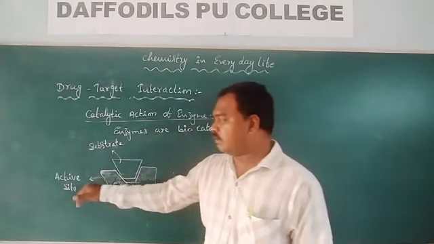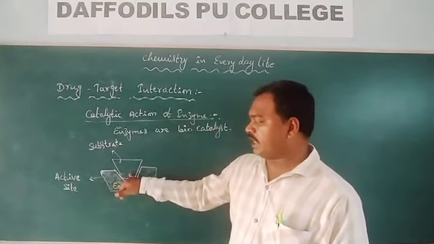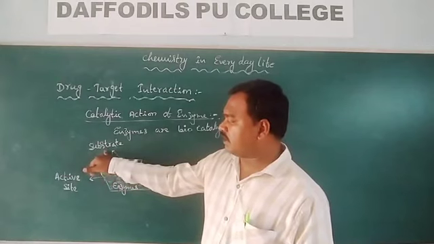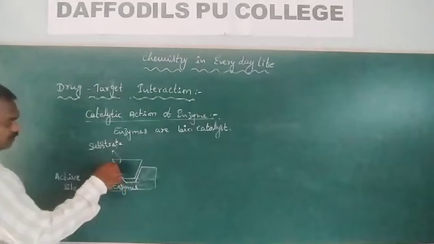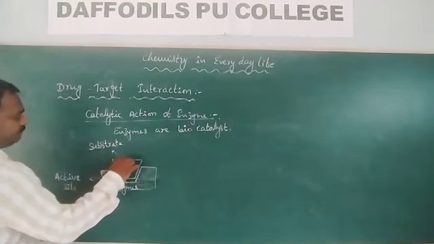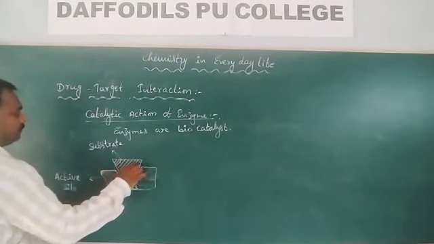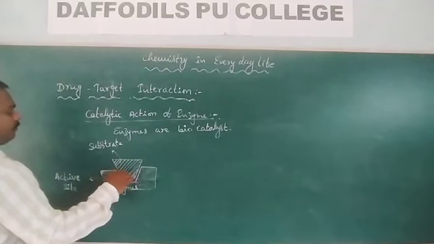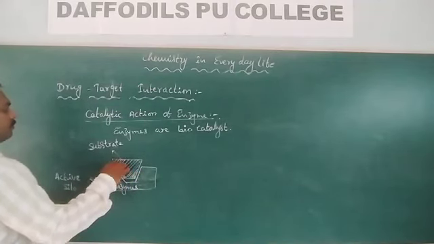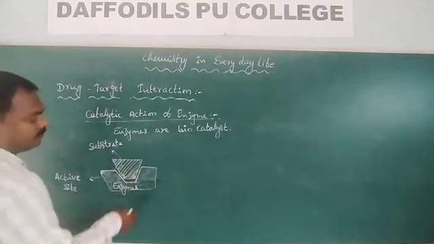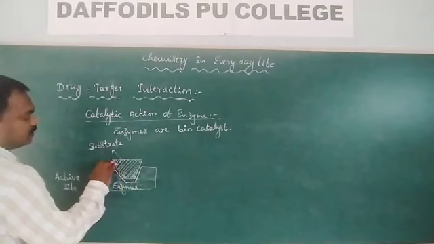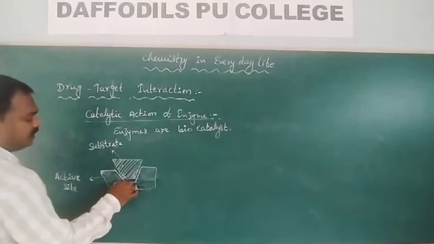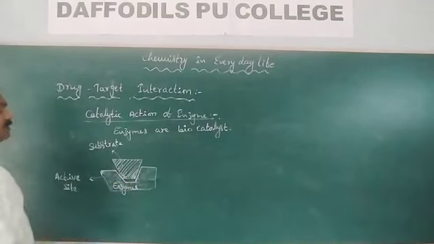So these enzymes have some active sites. These active sites are going to attack the substrate molecules on these places. So this is the active substrate molecule. When substrate molecules come to these active sites, a variety of interactions will develop between the substrate molecules and enzymes.